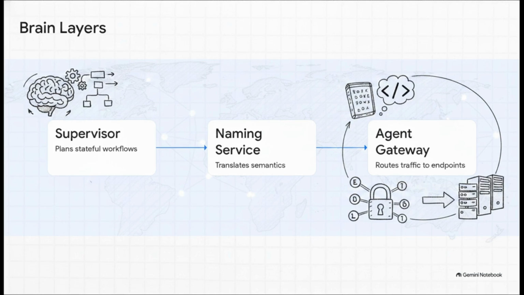The absolutely crucial mechanism here is isolating context and using federated registries to prevent massive centralized bottlenecks, and it happens in 3 distinct steps. First, Layer 1, the supervisor, analyzes your intent and plans the stateful workflows. Second, Layer 2, the naming service, kicks in to convert those capabilities, acting as a semantic translator for your natural language. Finally, Layer 3, the agent gateway, routes to endpoints, converting that logic into secure, live network routing.